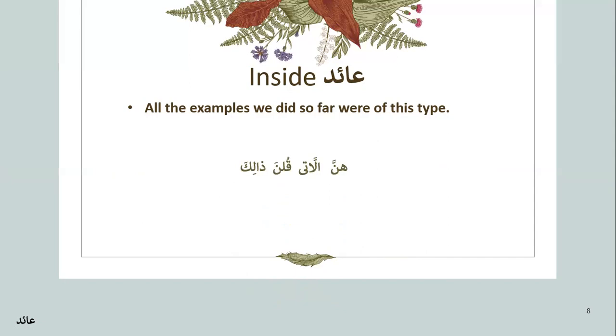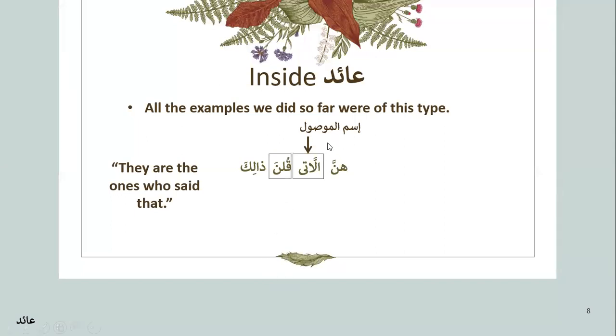So, hunna allati qulna dhalika. They are the ones who said that. Now, this is your ism mawsul. Again, it shouldn't be al-ism mawsul, it should be ism mawsul. And if you see, this whole sentence, all the way from qulna dhalika, is your silatul mawsul.